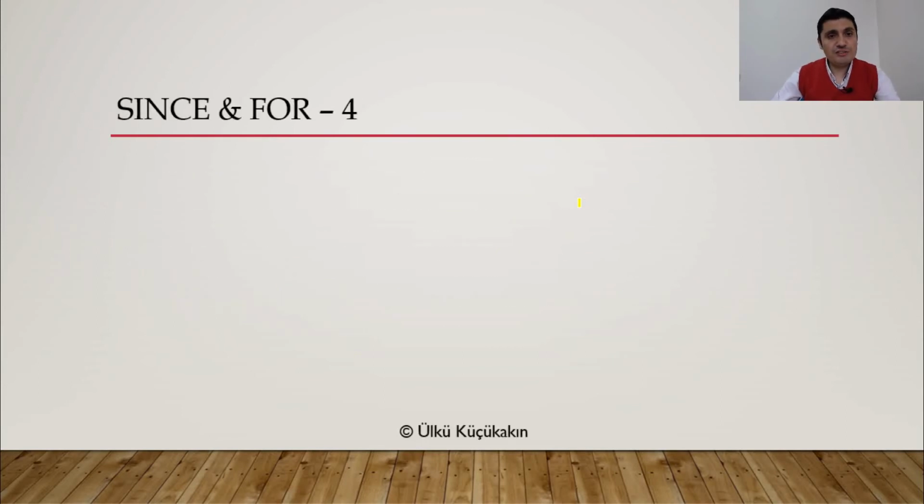Now let's continue with since and for. Now there's something interesting about this here. Now, many English students say it like this. Since and for are used in perfect tenses. Since and for are used in present perfect tense. Now, this is wrong, everyone.